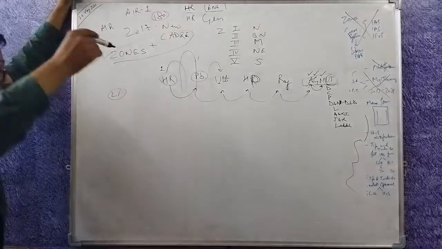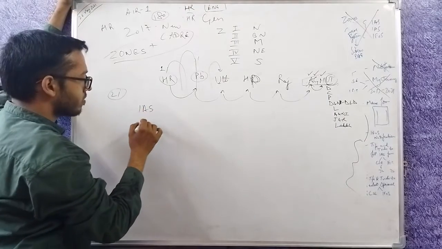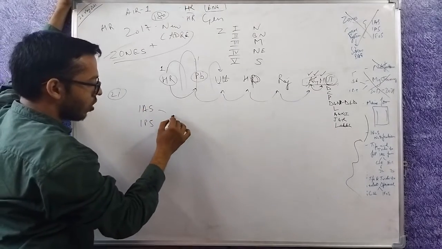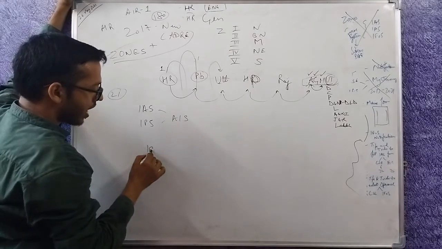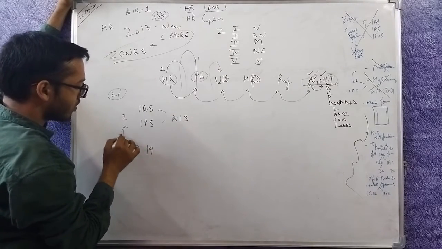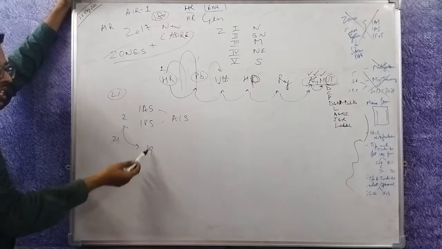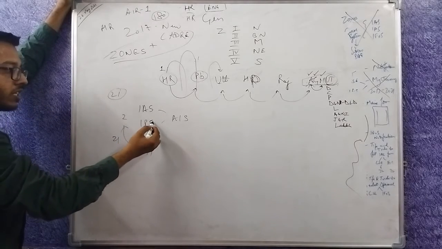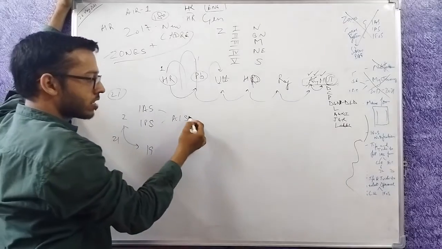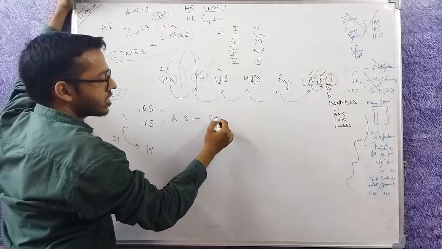There is another difference between the All India services. These two are the All India services and all other 19 services. There are 21 total. In these states, there is a cadre system and zonal system. So you will get a state.